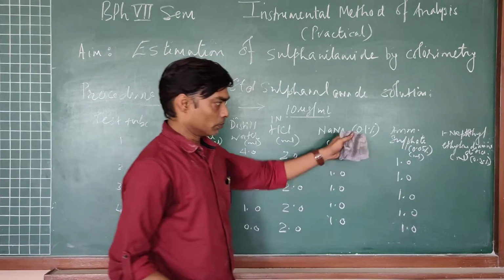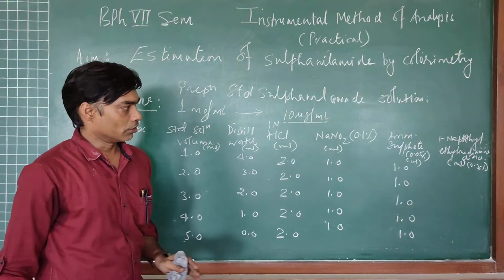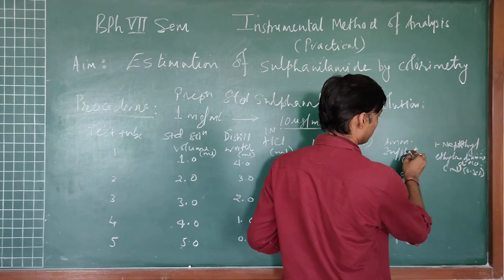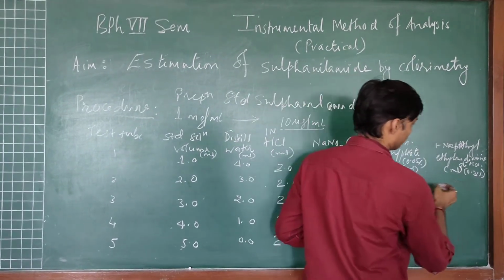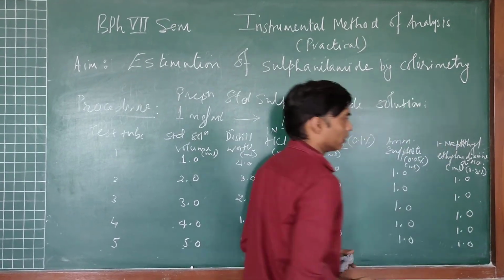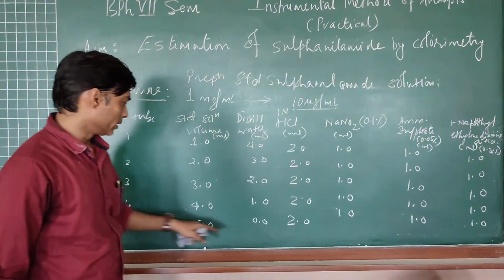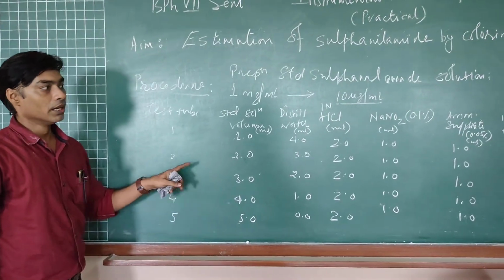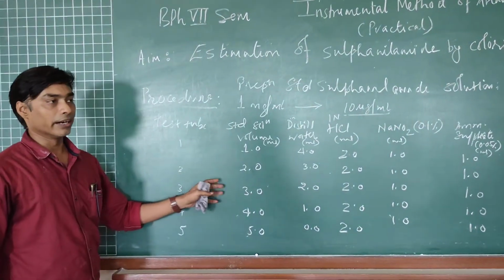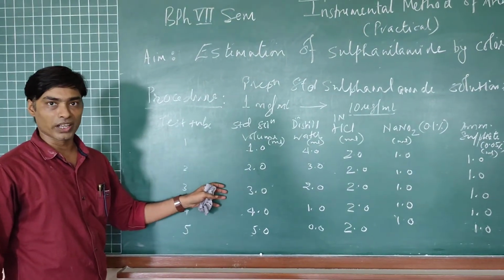The purpose of adding ammonium sulfamate has already been discussed under the principle. After addition of ammonium sulfamate, we will be shaking the test tube so that the reaction of ammonium sulfamate with the unreacted nitrous acid is completed, and at last we will be adding 1 ml of 0.3% N-1-naphthylethylene diamine dihydrochloride in all the test tubes, so that the 5 different standard solutions of sulfanilamide are ready, and these are to be read at 530 to 540 nanometer for their absorbance value.